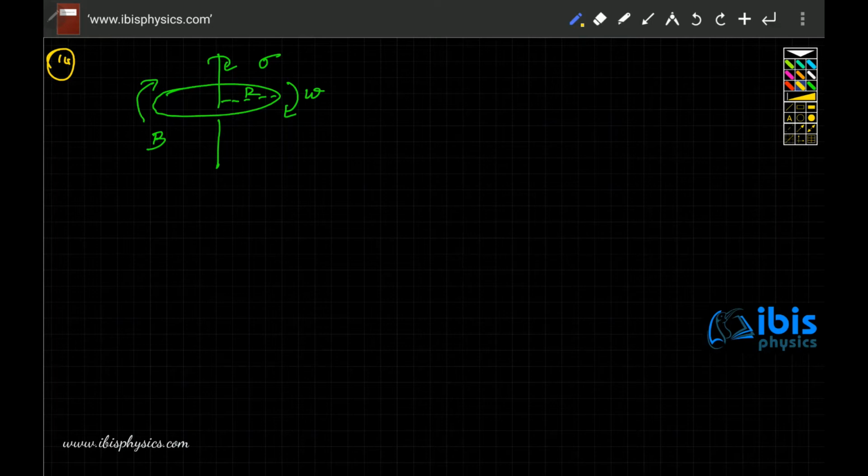So how to move from what we know to what we don't know. See, this problem is unusual. So how do we do this? First thing what we know is, suppose there is a current carrying loop in a magnetic field B, its area is A, then we know that the torque acting on this loop is BIA, especially when there is only one turn. If there are N turns, it is NBIA.